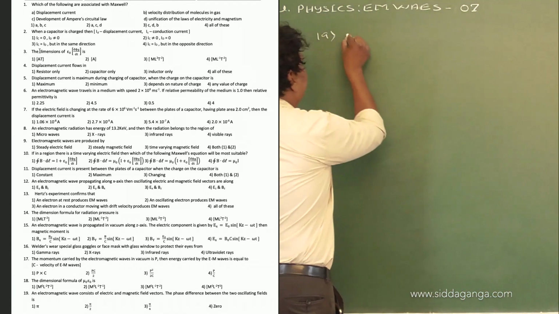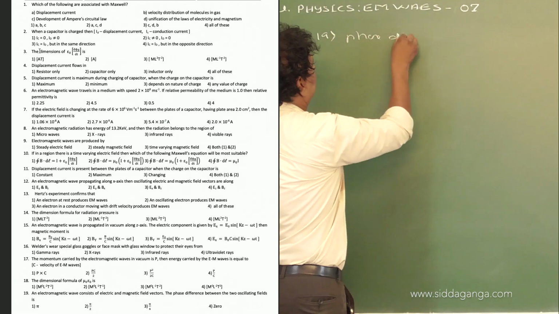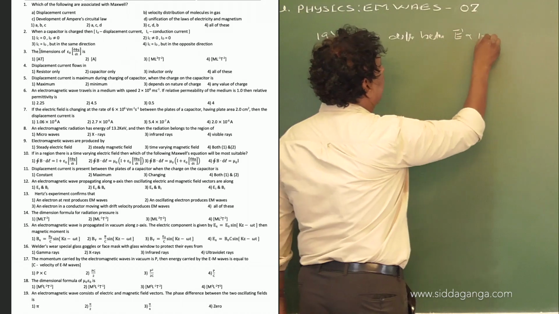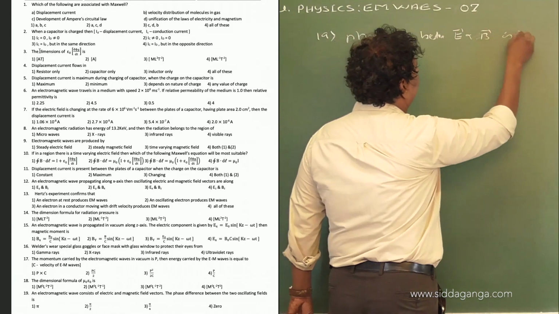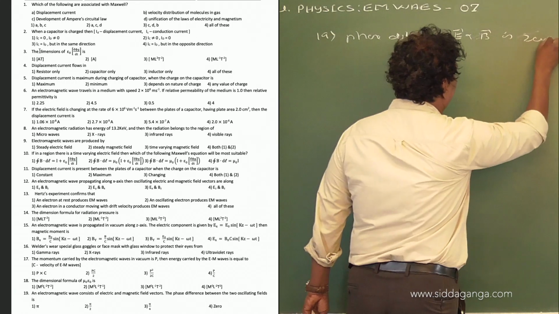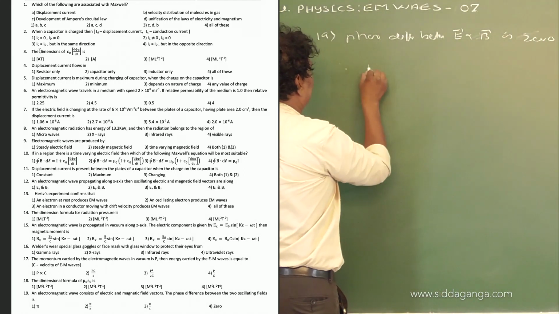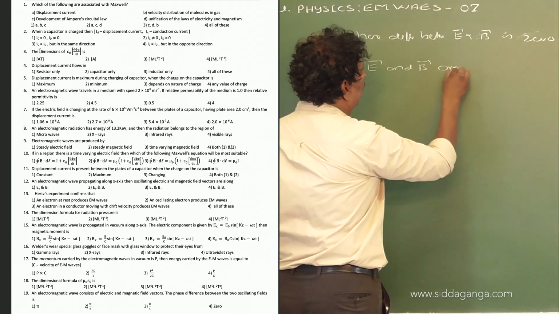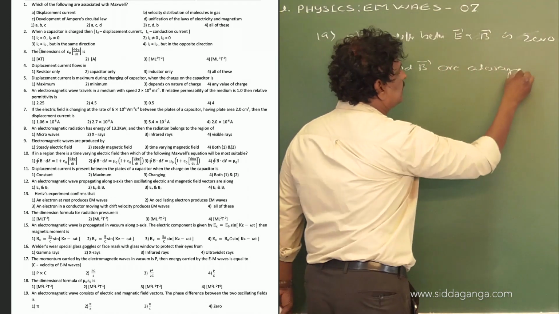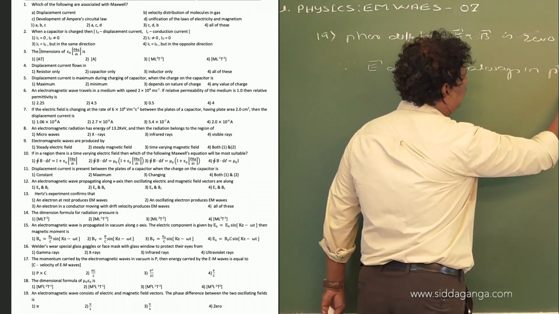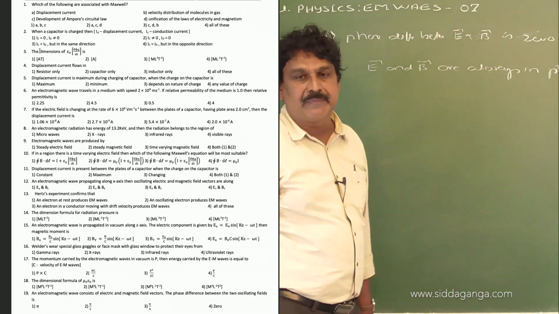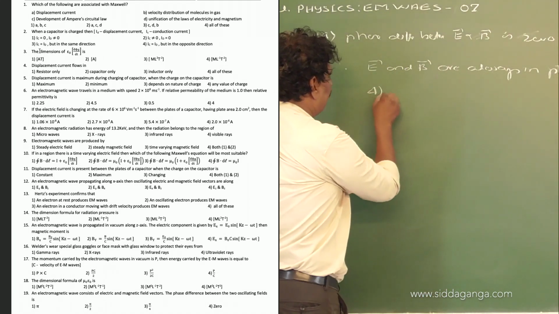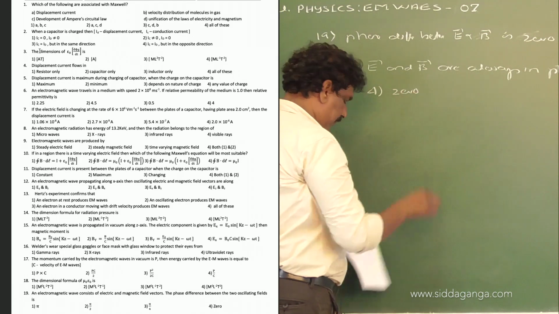Therefore, the phase difference between the electric field vector and magnetic field vector is 0, because E and B are always in phase. Therefore, the option is the fourth option, that is 0.